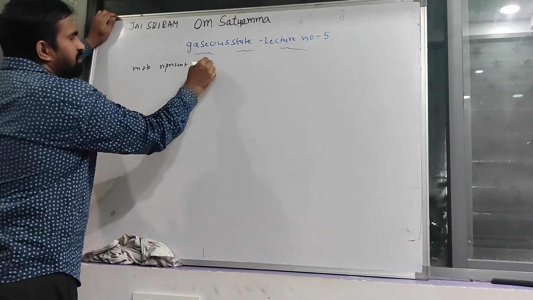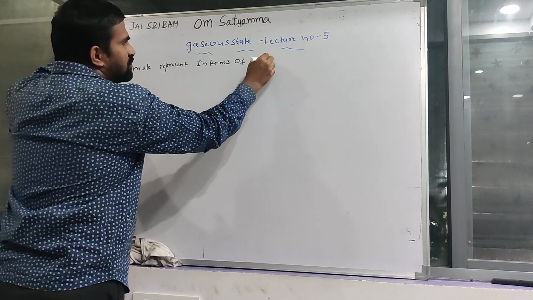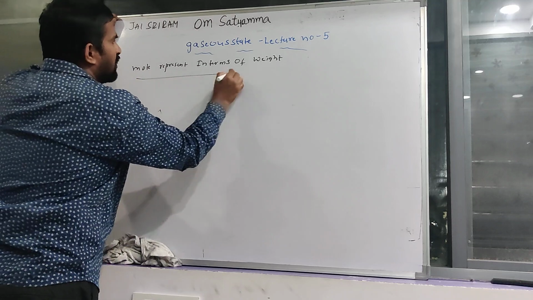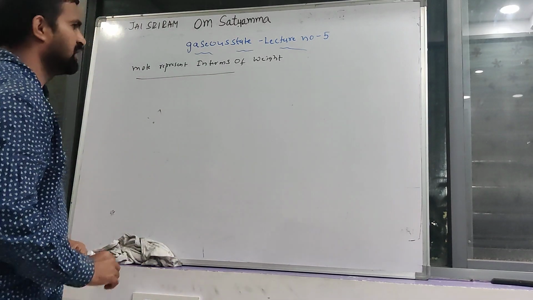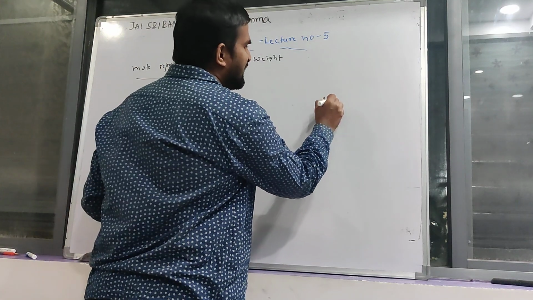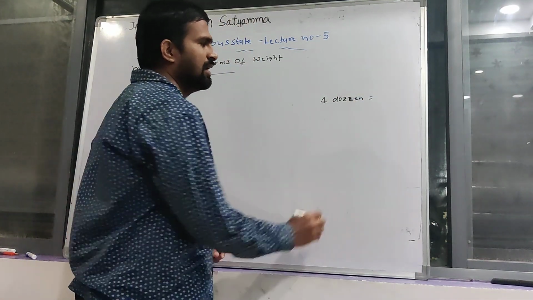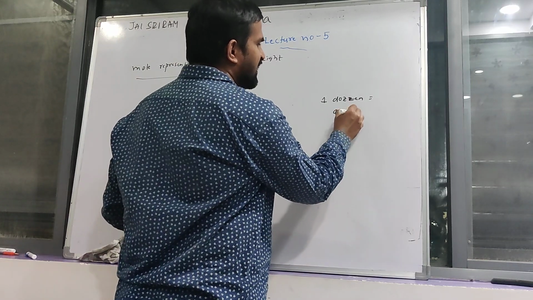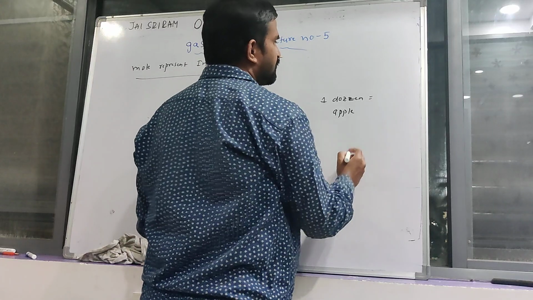Next, mole expressed in terms of weight. Clear? For example, same, I can take a dozen. 1 dozen apples is equal to how much amount of weight?